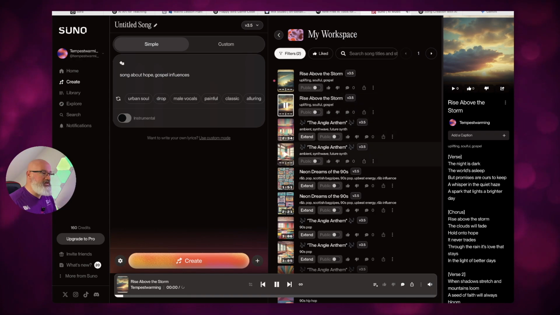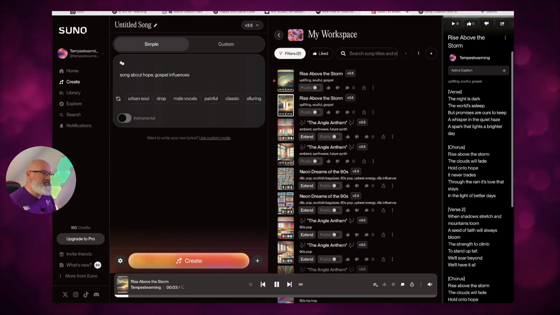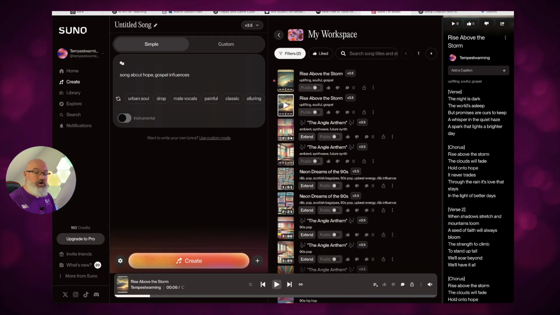And then again, words and lyrics down the right side. So you could always copy these. You could always copy and paste those back into a Word document, edit them, and then go back into the custom mode. So if it generates something for you, or you can go to ChatGPT and generate them there as well.